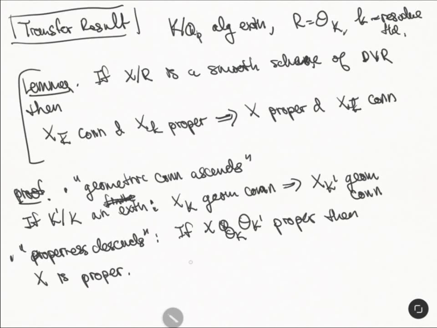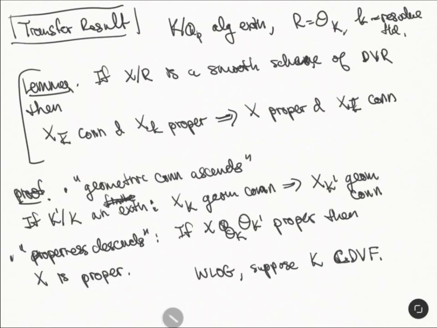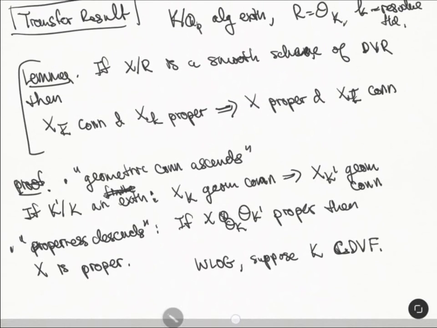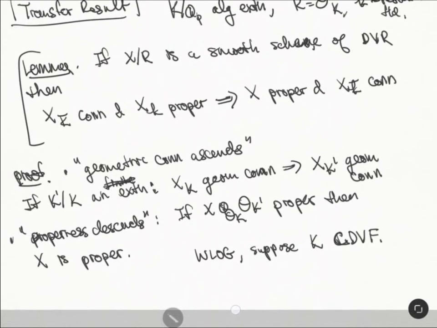With these two things, we can, without loss of generality, suppose that K is a complete discrete valuation field, or that R is a complete discrete valuation ring. We're going to suppose these things, and then show that X is proper and the special fiber is geometrically connected.